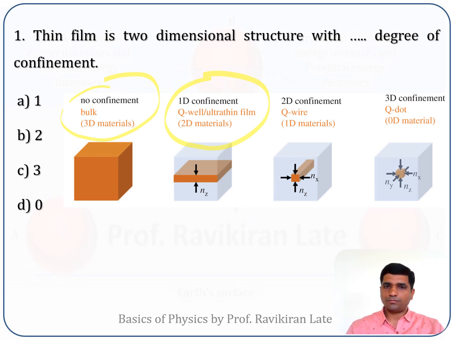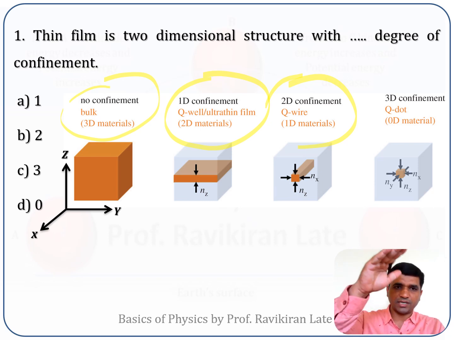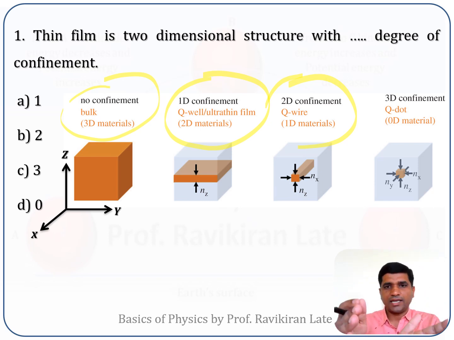So a thin film is a class of such material which has 1 degree of confinement, and it is a two-dimensional structure. And if you further constrain another dimension, suppose in this case we are compressing the z-axis as well as, sorry, the y-axis, so you are getting length along only the x direction.